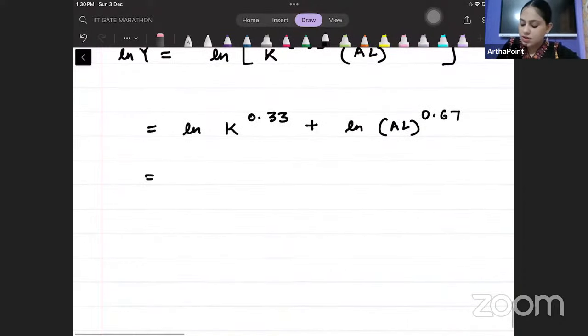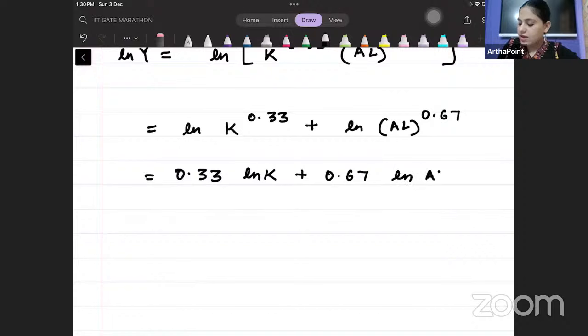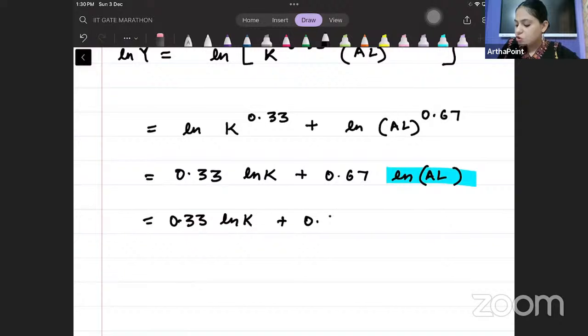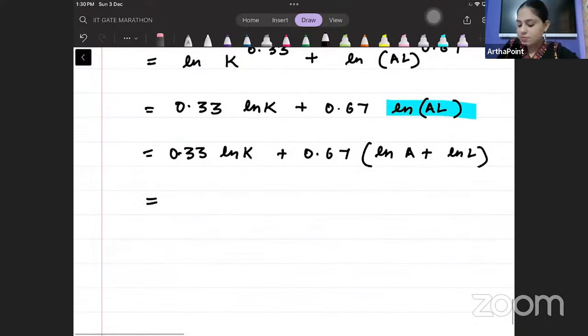Beta, open this up. This will be log m to the power n, it comes down. So 0.33 ln k plus 0.67 ln AL. Beta, open this up also: 0.33 ln k plus 0.67 ln A plus ln L.